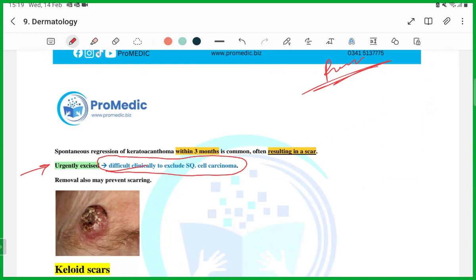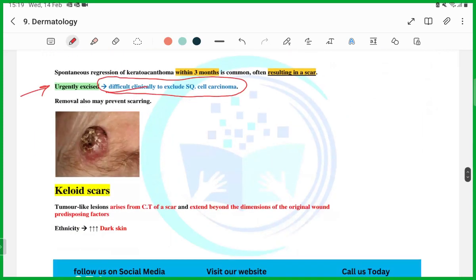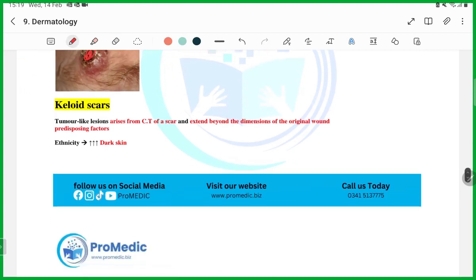Urgently excised. This is what is important, guys. And when you see the attached picture, I have already explained the volcano-like appearance with the central keratin formation. This is the keratin formation. This is what is called keratoacanthoma, guys.